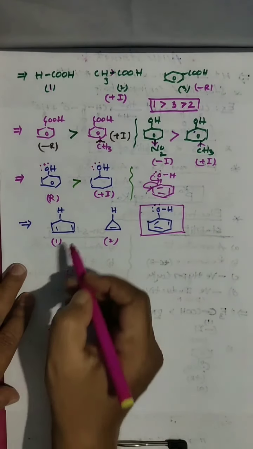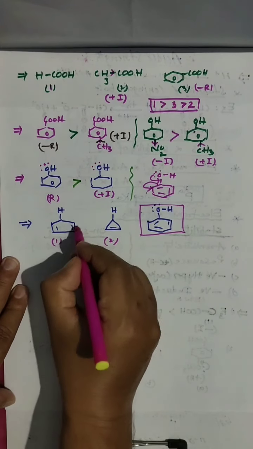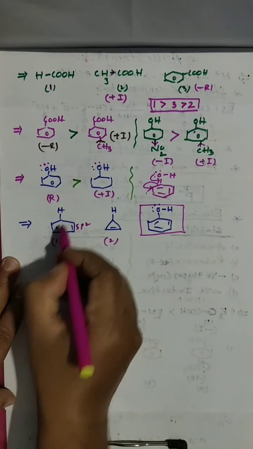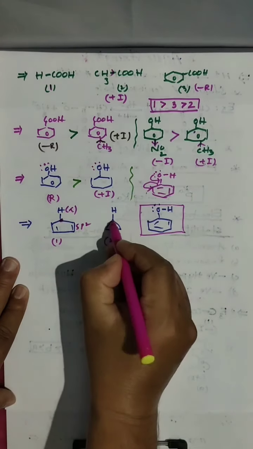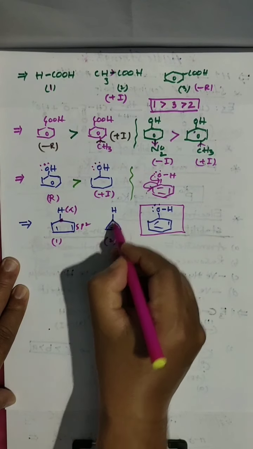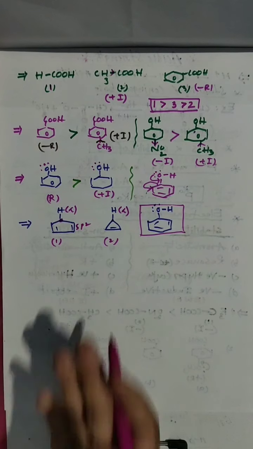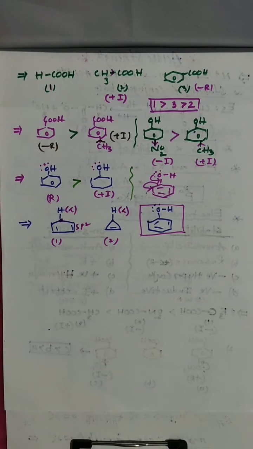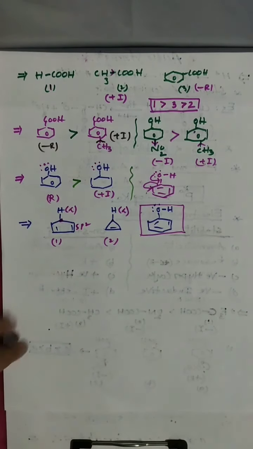Now, look here. This is sp2 carbon. This is now alpha position, means alpha hydrogen is there. And this is sp2 carbon here, and this is alpha position. This is also alpha hydrogen. Alpha hydrogen is acidic. Both having alpha hydrogen, ready to leave as H plus.